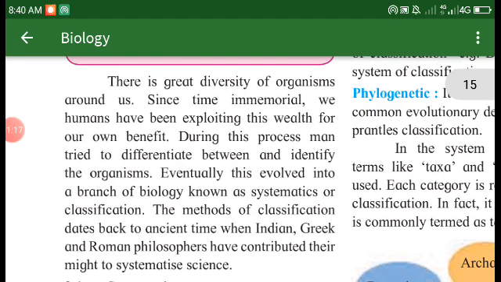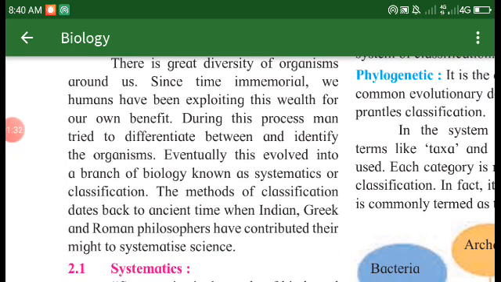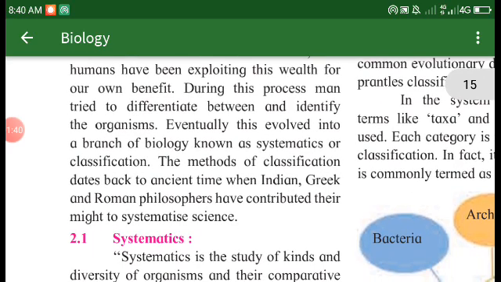Since time immemorial, we humans have been exploiting this wealth for our benefit. During this process, man tried to differentiate between and identify the organisms. Eventually, this evolved into a branch of biology known as systematics or classification.